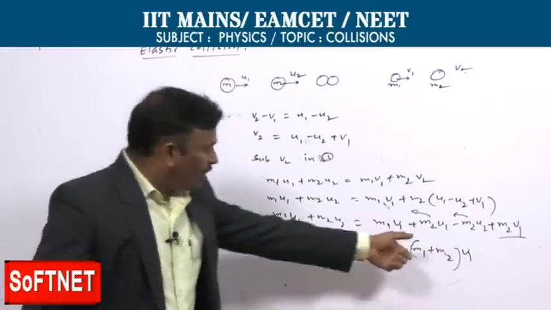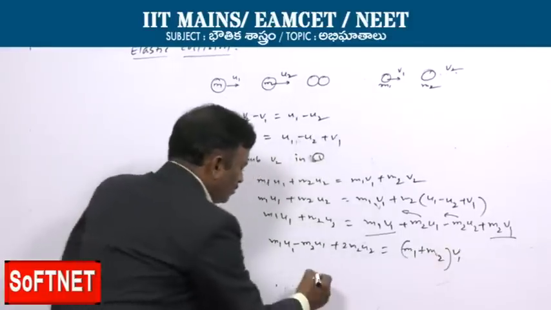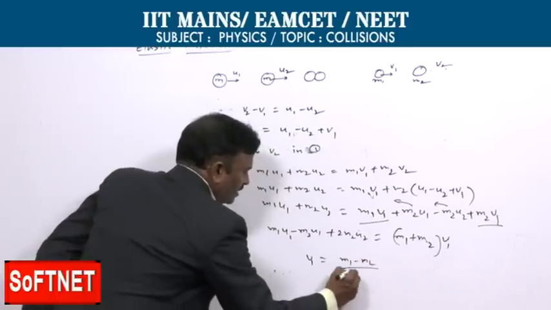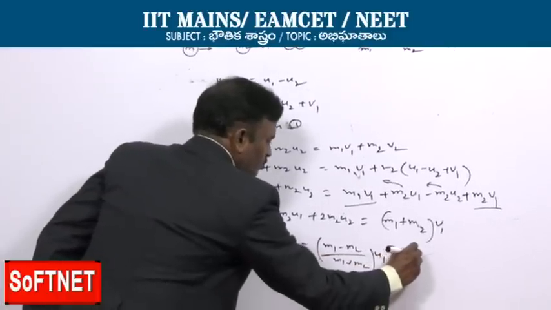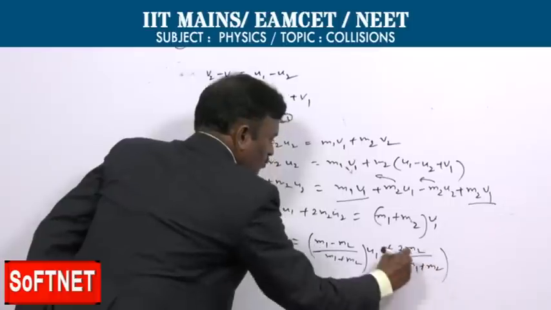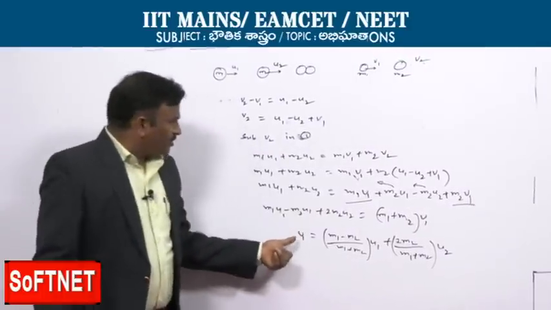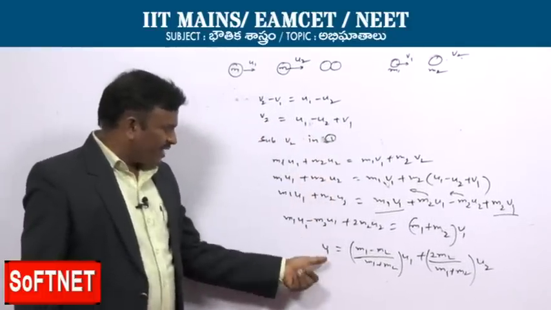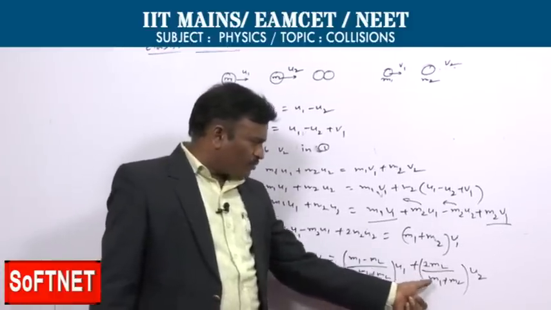Ultimately we want to find the v1 value. So v1 is equal to m1 minus m2 by m1 plus m2 into u1 plus 2 m2 by m1 plus m2 into u2. Is it clear? By substituting the v2 value in the first equation, we get v1 as m1 minus m2 by m1 plus m2 into u1 plus 2 m2 by m1 plus m2 into u2.